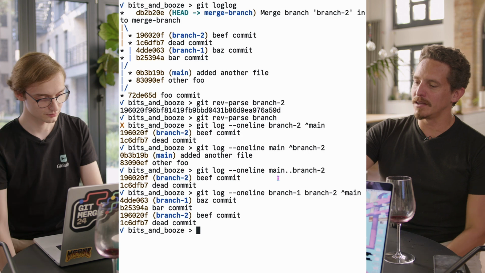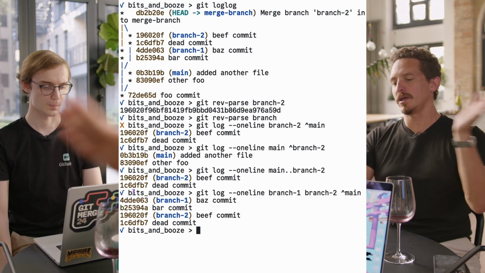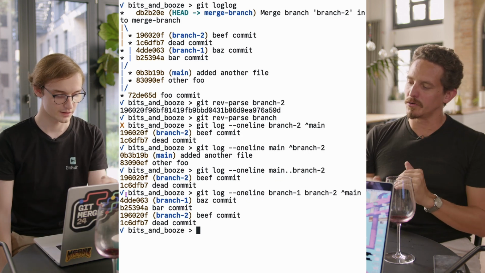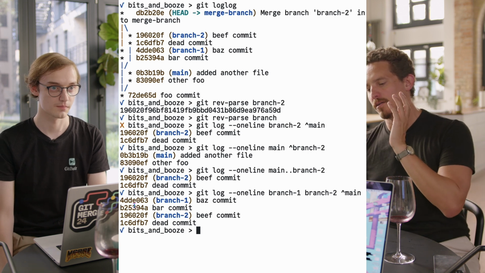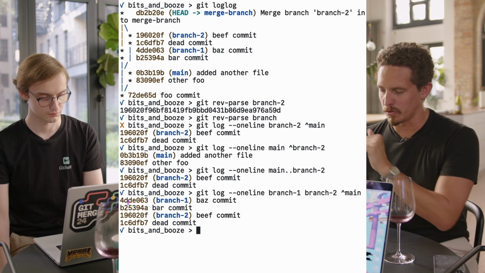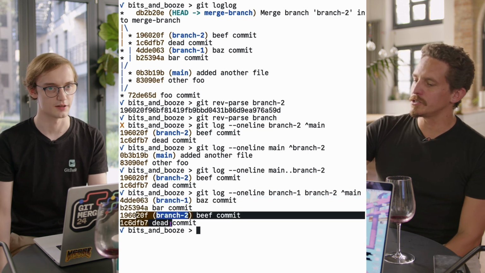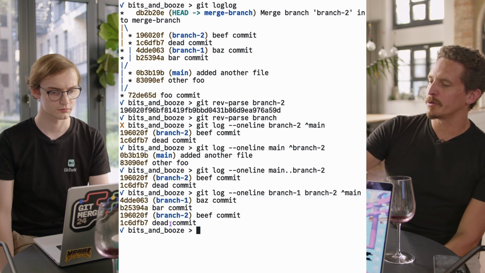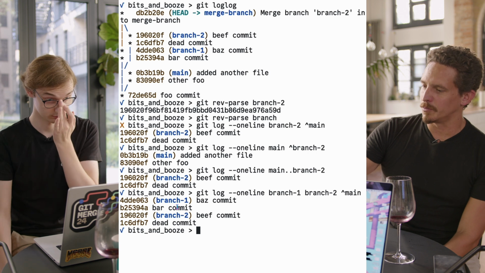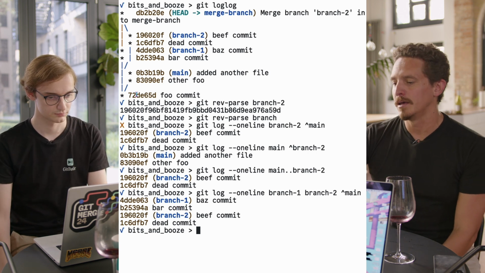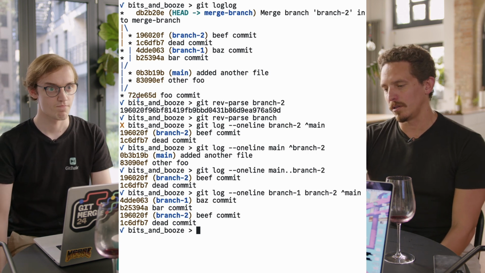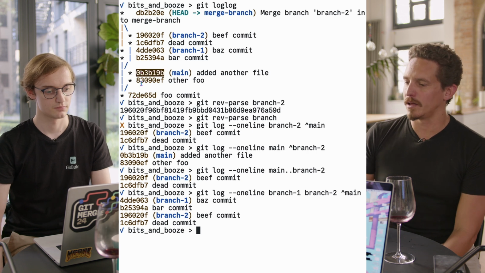So it does the same thing. It's just going to put in all the commits that are reachable from 1 or 2, and take out everything that's reachable from main from those points back. So we've got branch 1 here, and then we've got branch 2 and beneath. It's interesting if you look at this graph, because for branch 1 and branch 2, there's only 5 commits that are reachable. So you're saying not main, but it really doesn't matter. It wouldn't list those other commits anyways.